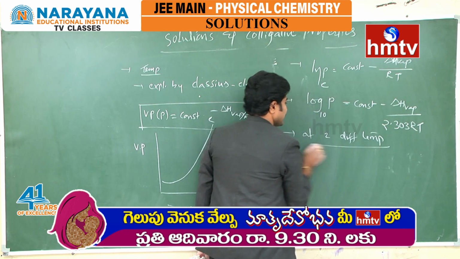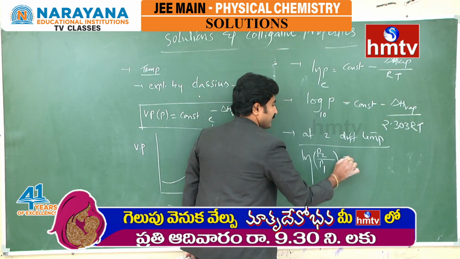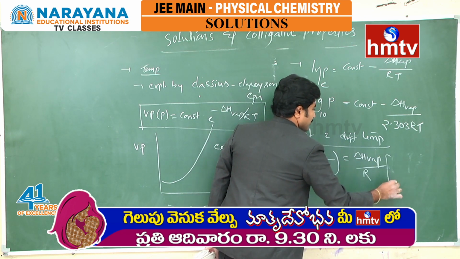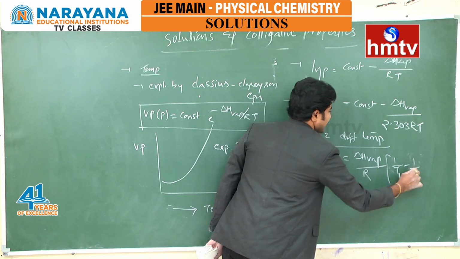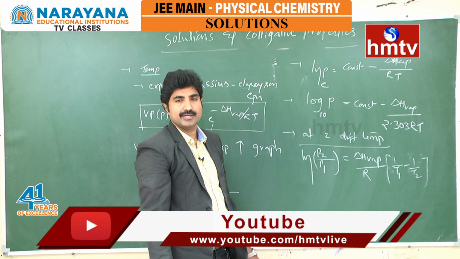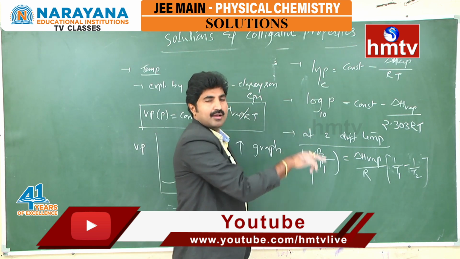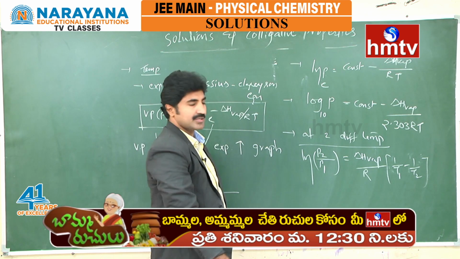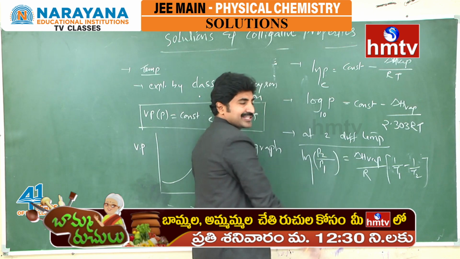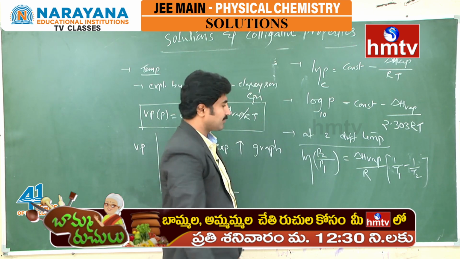Suppose you take the same expression at two different temperatures. We can write ln of P2 by P1 is equal to delta H vaporization by R into 1 by T1 minus 1 by T2. From this, take the two forms at two different temperatures: ln P1 at T1 temperature, ln P2 at T2 temperature. If you subtract one from the other, ln P2 by P1 is equal to delta H vaporization by R into 1 by T1 minus 1 by T2.